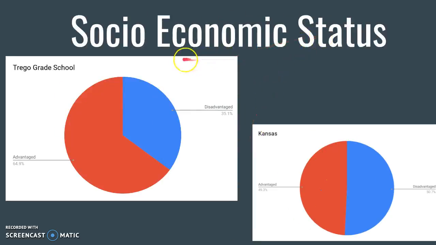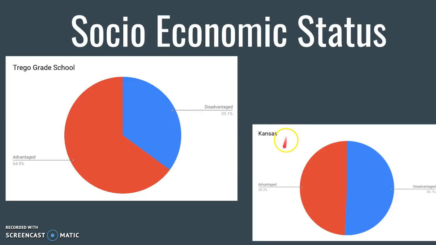Another thing that we could look at is our socioeconomic status. At Trigo Grade School, we have 35.1% that are socioeconomically disadvantaged, and we have 64.9% that are advantaged. So these socioeconomically disadvantaged would be like our kids that are on free and reduced lunches and different environments like that.